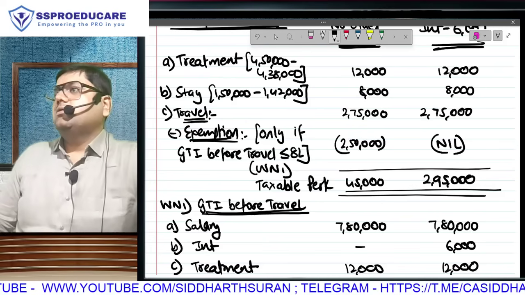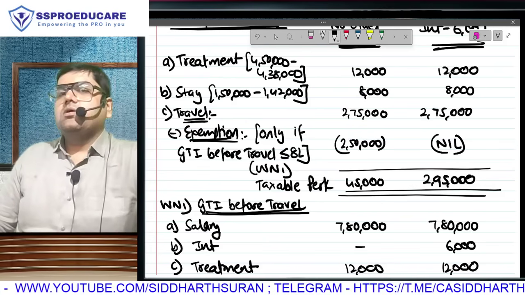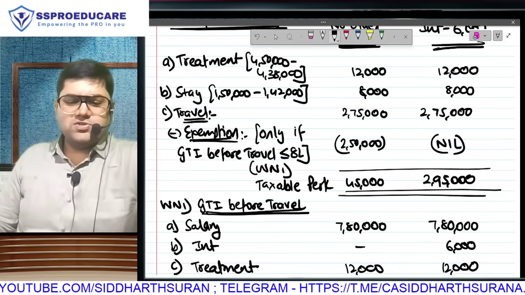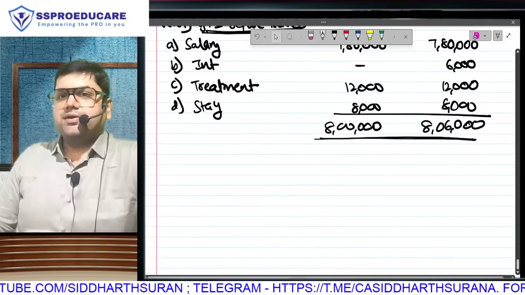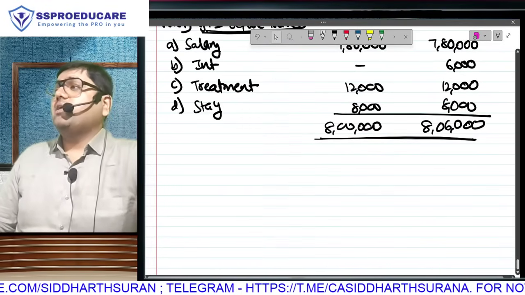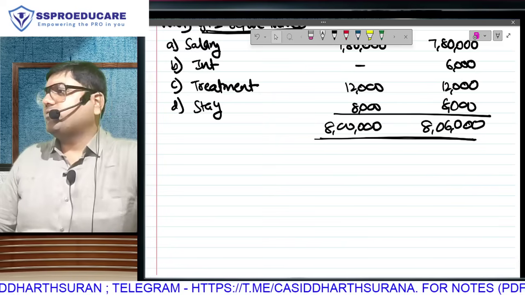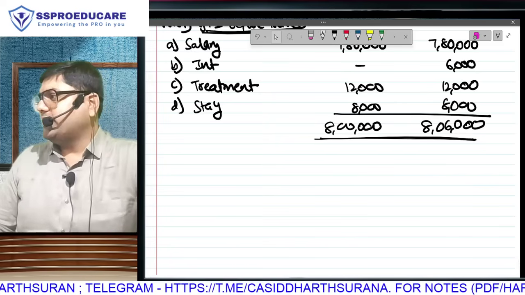Clear? Hello everyone, ladies and gentlemen, this was our perquisite number 8. In big perquisites we have only one, that is motor car. In small ones we have about 5-6 more remaining, and full-fledged questions of the chapter.